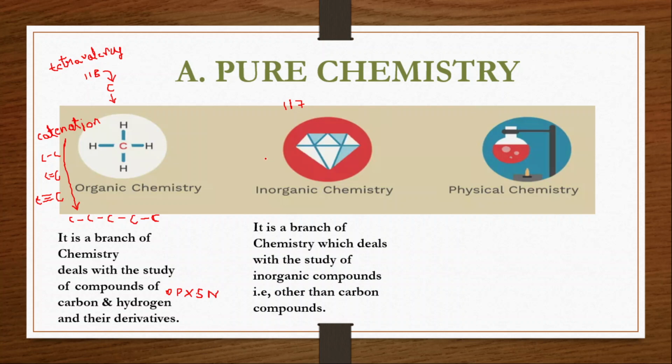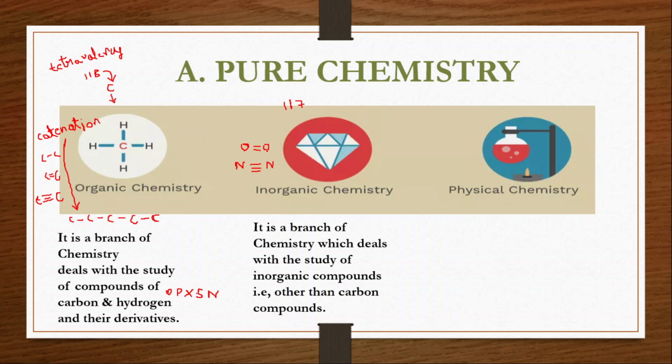So all these things. Likewise, if you consider oxygen, between oxygen and oxygen also we have a double bond, and between nitrogen and nitrogen we have a triple bond. So how are these bonds formed, and why is there a variation in the number of bonds between two different elements? Like that, why the bonding, how the bonding, all these things we are going to study under inorganic chemistry.